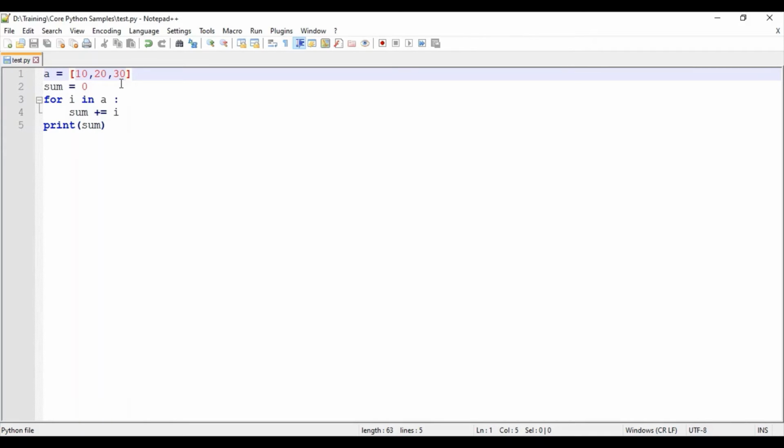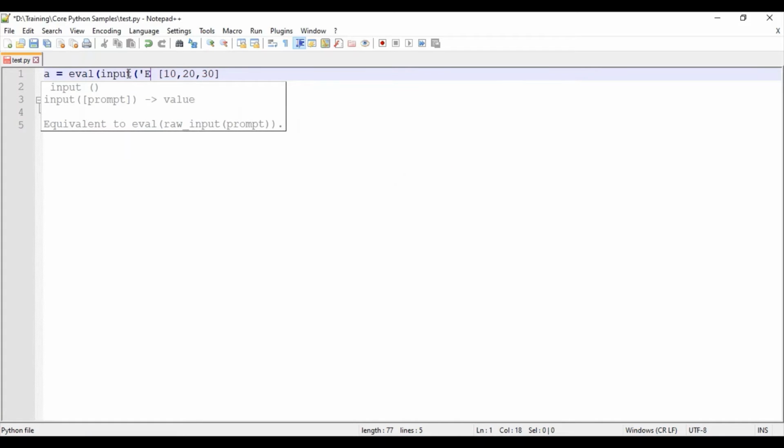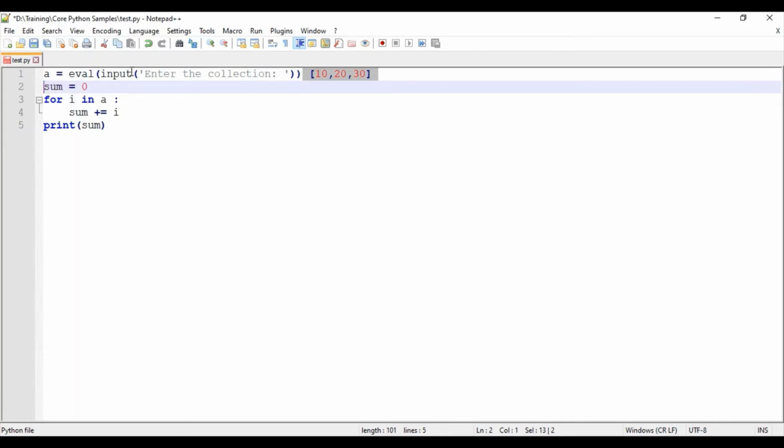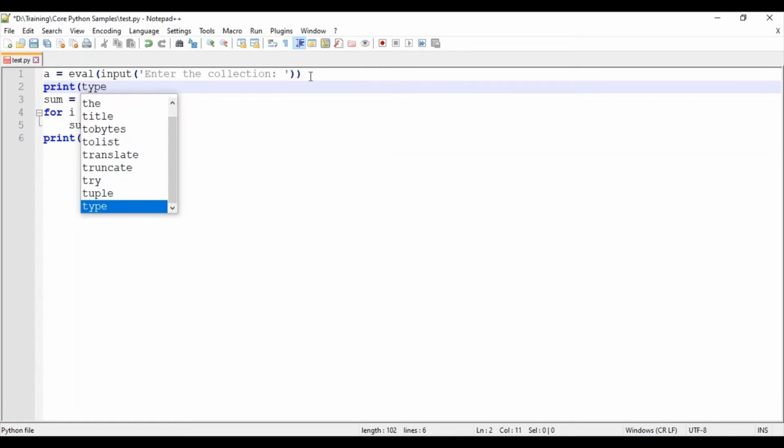I'll just show how to do it. eval of input, enter the collection. And then I am getting the input. For reference, I will be printing the type of A. So print type of A. Here I will be getting the reference.